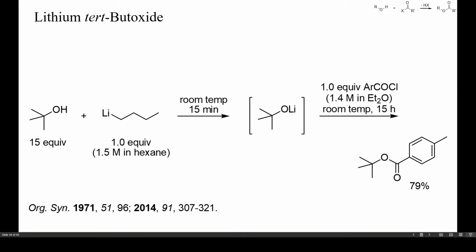Tertiary alcohols can be difficult to acylate, even with acyl chlorides. One strategy is the stoichiometric deprotonation of the alcohol with a polar organometallic reagent, for instance an organolithium or magnesium compound, followed by treatment with the acyl chloride. Metallic sodium cannot be used for preparing tertiary sodium alkoxides because it usually reacts too slowly with tertiary alcohols.